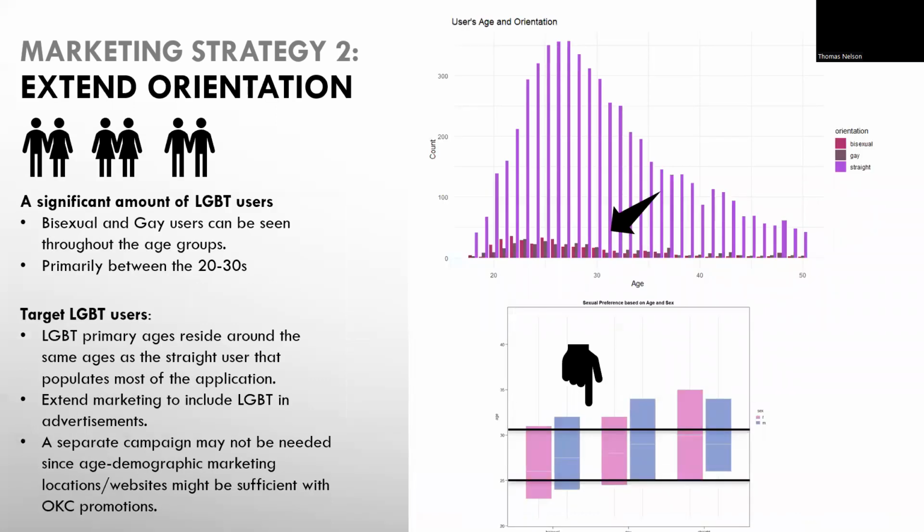Gay and bisexual users have been identified on the platform. As stated earlier, we have an opportunity to extend this audience. The age group lives in the same core group that we have with the straight males and straight females, which are in their 20s and 30s as primary members. Therefore, we can extend the marketing to include LGBT instead of creating a new campaign that is specifically for them.